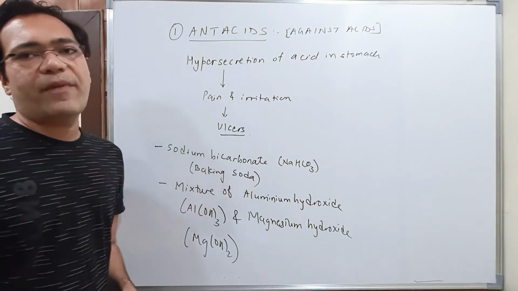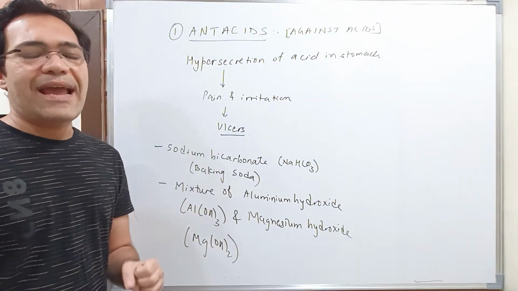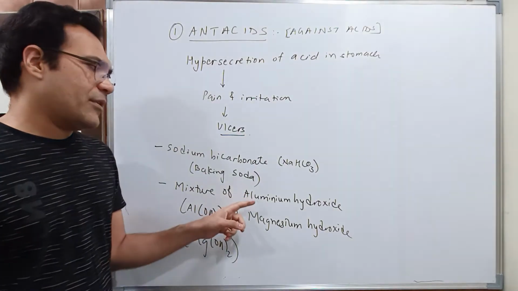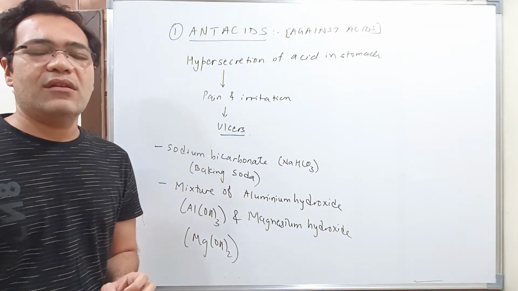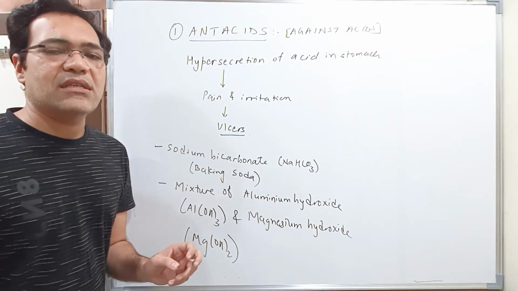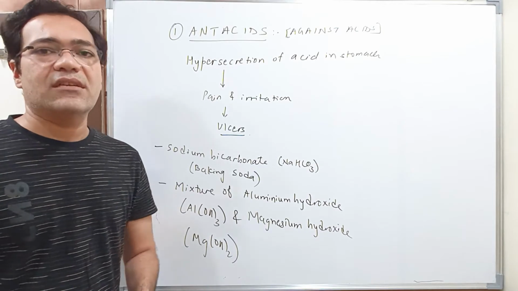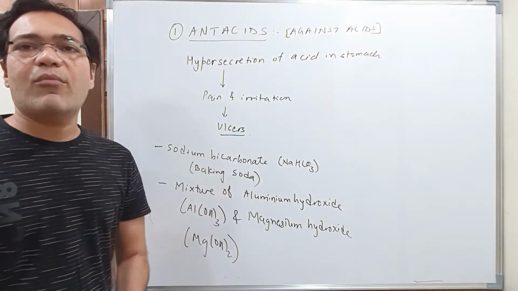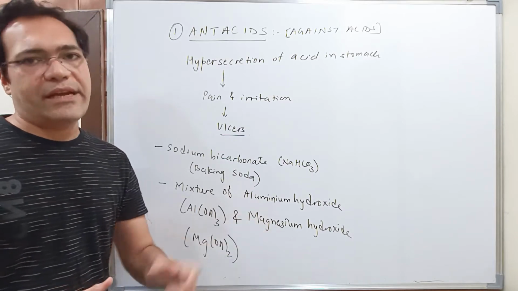Nowadays we use the mixture of aluminium hydroxide and magnesium hydroxide for treating such acidity problems, because these metal hydroxides are insoluble in the stomach, and as a result they will not produce side effects, just as sodium bicarbonate does. Being insoluble, they will not produce side effects.